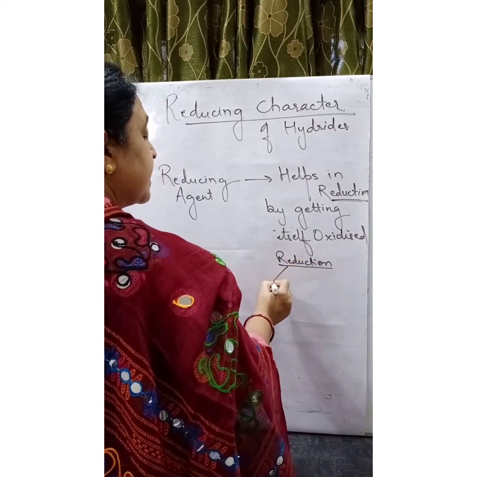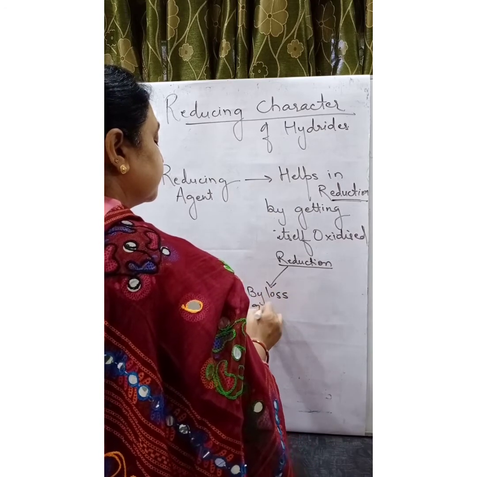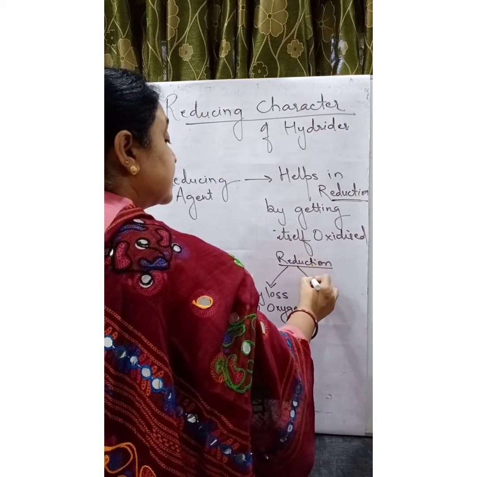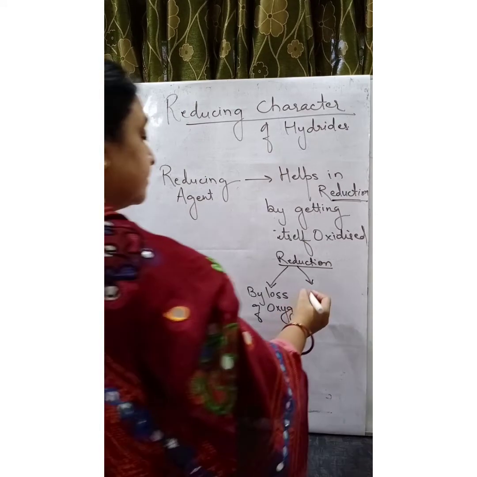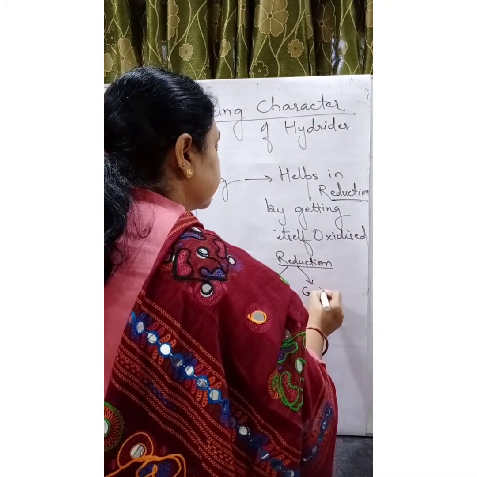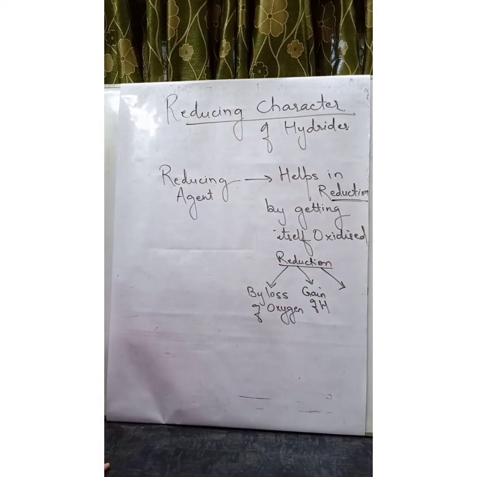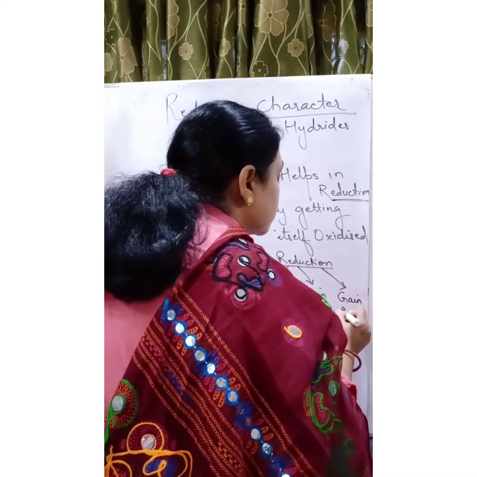The first way is by loss of oxygen. The second way it can help in reduction is by gain of hydrogen. In case both oxygen and hydrogen are not present, then it can help in reduction by gain of electrons.